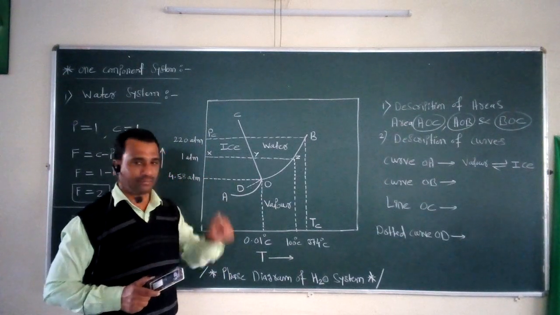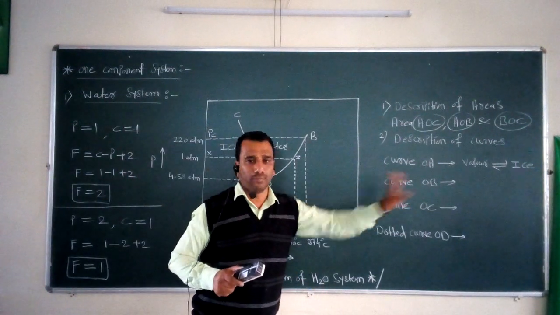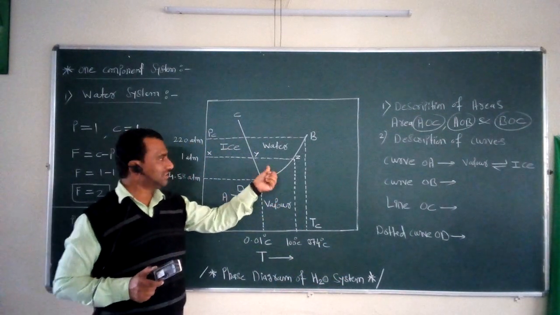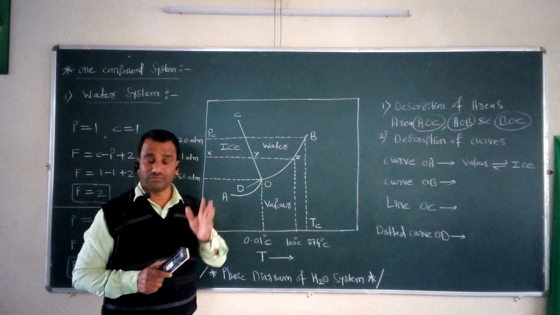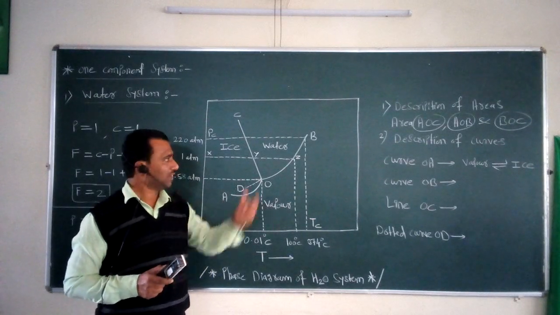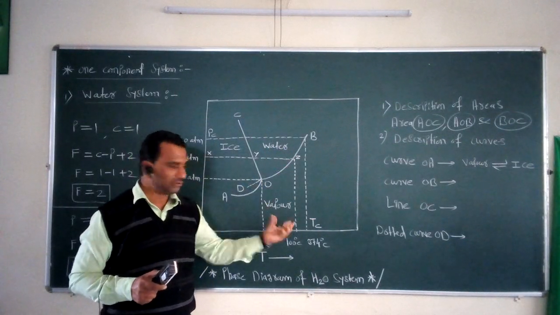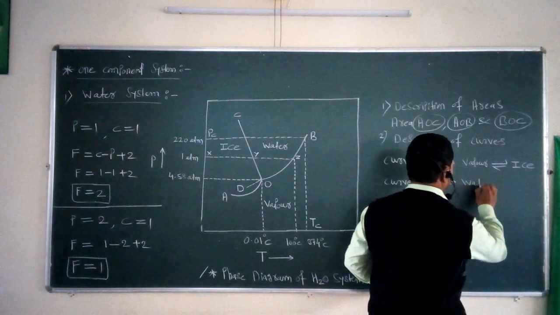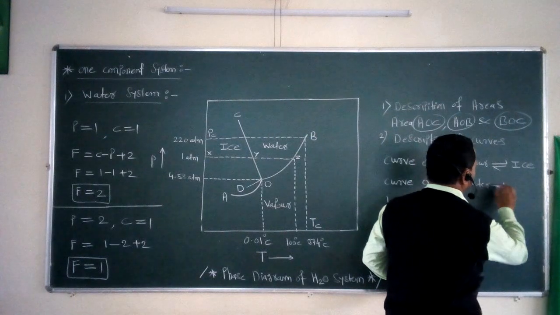The second important curve is the curve OB. Along this curve OB, two phases of the system are in equilibrium: water is in equilibrium with its vapor.